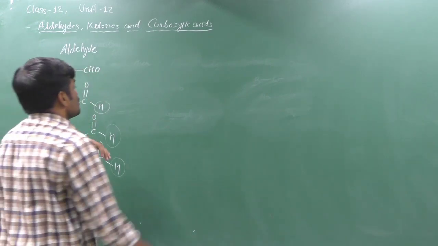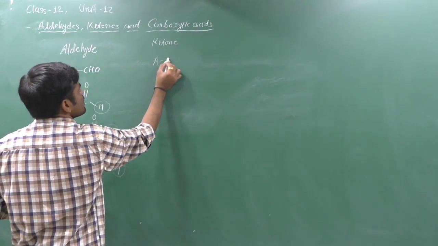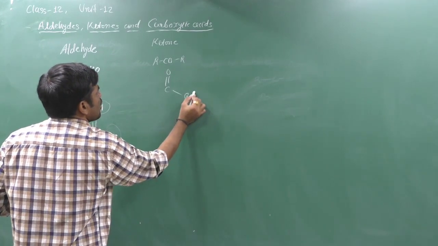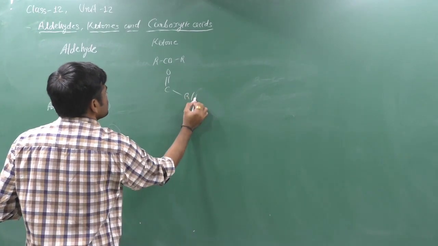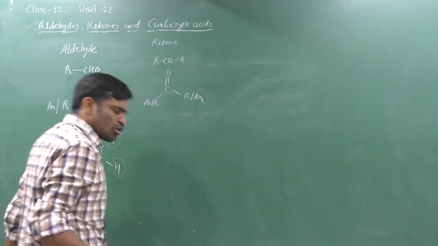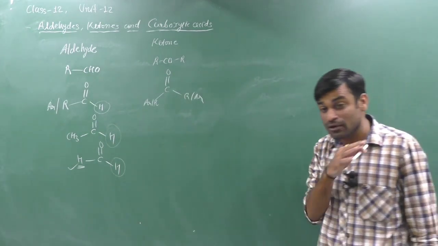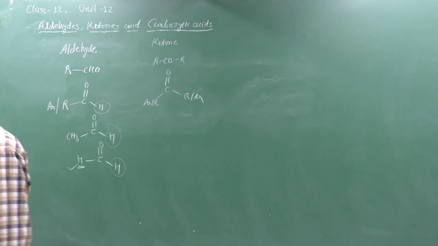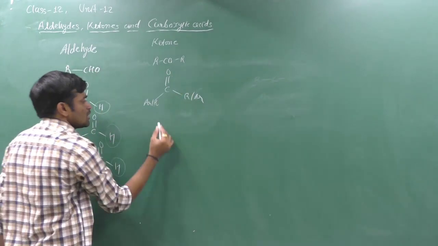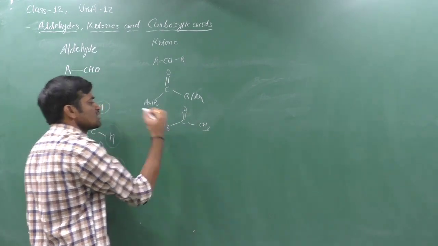Clear? Now if you think about ketone, what is the common formula? It is RCOR. The carbonyl group is bonded to R or Ar on both sides. Here there is no hydrogen. If both valencies are satisfied by carbon, therefore it is a ketone. For example, CH3 C double bond O CH3 is a ketone.